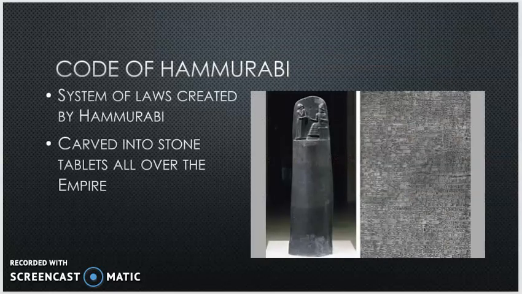The Code of Hammurabi. The Code of Hammurabi is a system of laws created by Emperor Hammurabi. All of these laws, this code, was carved into stone tablets and placed all over the empire. You can see an example of this obelisk or this stone tablet here.